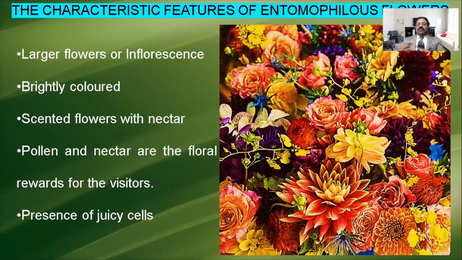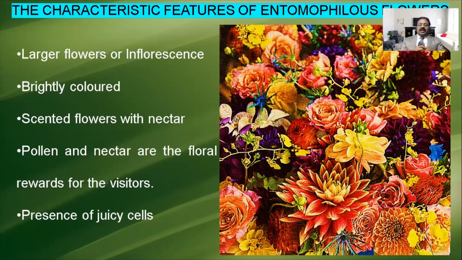So when they come, the pollen sticks on their body. Entomophilous flowers usually give a feast for the insect. They give the nectar for the insect. Not only that, some of the pollen is also edible. So they take the nectar as well as eat the pollen. At that time, more pollen sticks on their body. When it moves to another plant, pollination occurs.